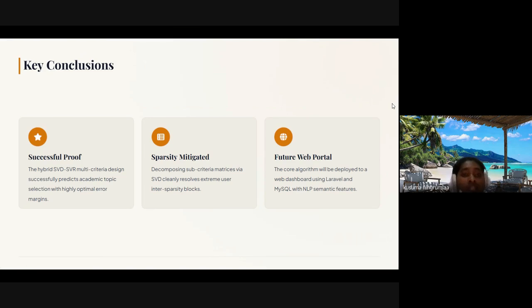Next is the key conclusion. Our hybrid SVD and SVR multi-criteria approach successfully resolves academic data sparsity and provides highly accurate topic recommendations. For future development, we plan to deploy this algorithm into a web-based system using Laravel and MySQL and enrich it with NLP features to extract research keywords from thesis abstracts and more.